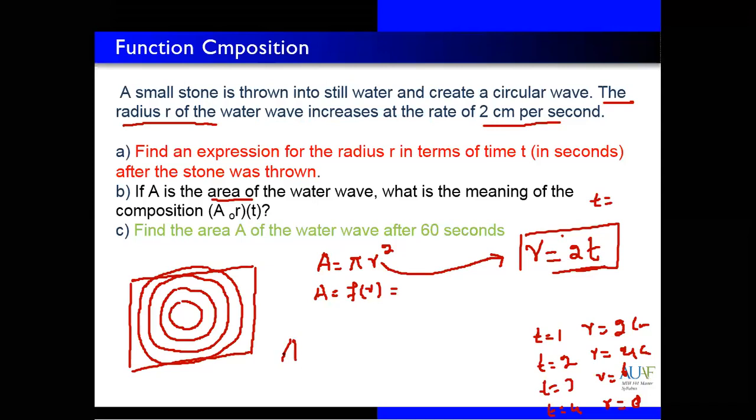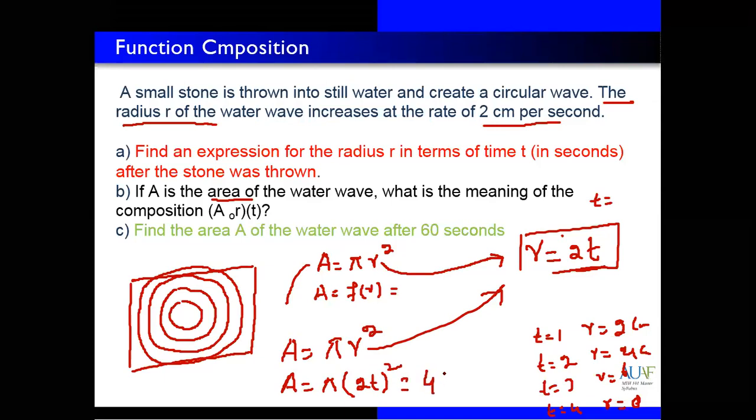So A is equal to pi r square, but replace r with the other function. We have A is equal to pi, and r is equal to 2t, but we have r square, so write down r square. This will give you 4 pi t square.